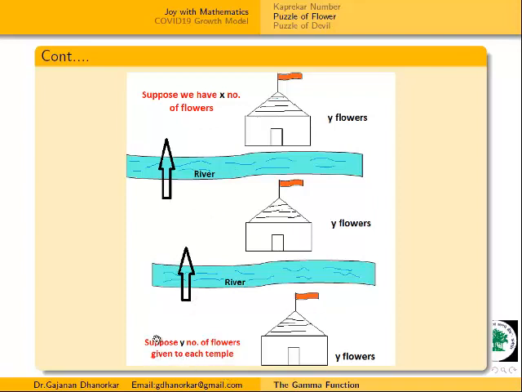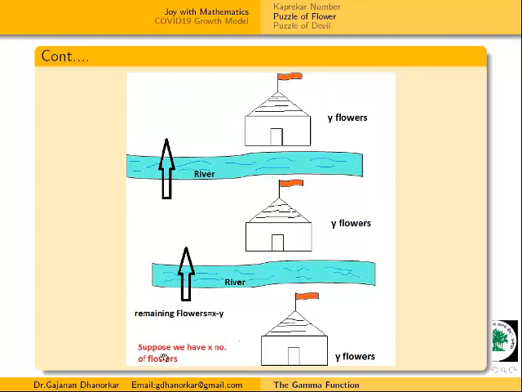Initially the pilgrim carried x flowers. He offers y flowers to the first temple, so the remaining flowers with him are x minus y.